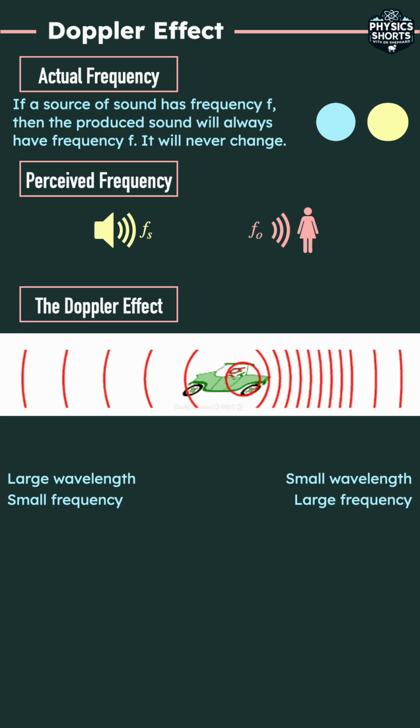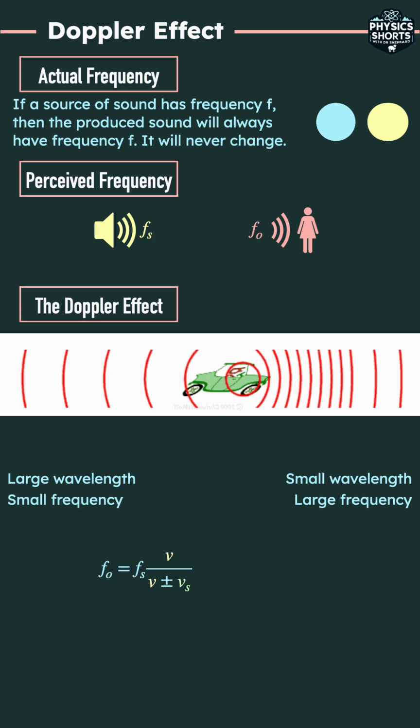This means that an observer in front of the source of sound will perceive a large frequency, whilst an observer behind the source of sound will perceive a small frequency. The actual frequency of the source hasn't changed. Now the equation Fo equals Fs, V over V plus or minus Vs, that describes how the observed perceived frequency depends on the relative velocity.